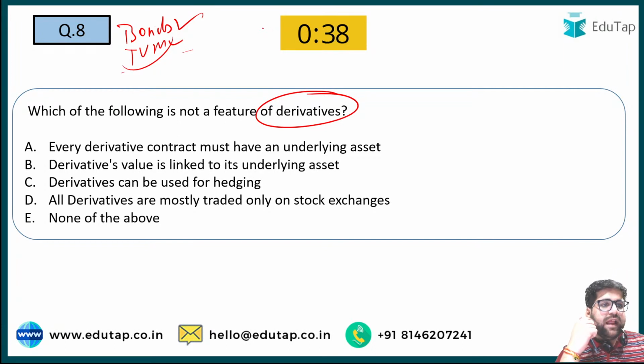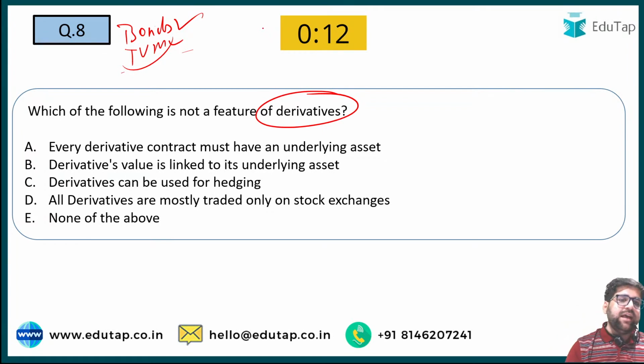Who will be giving me the right answer for question number 8? Question number 8. So Nilesh is going with "all derivatives are mostly traded on stock exchanges", incorrect. Dhaval is also going with the same answer. Shivam is also going with this.